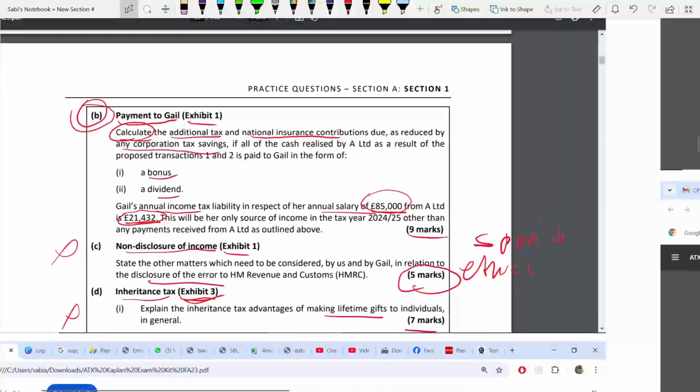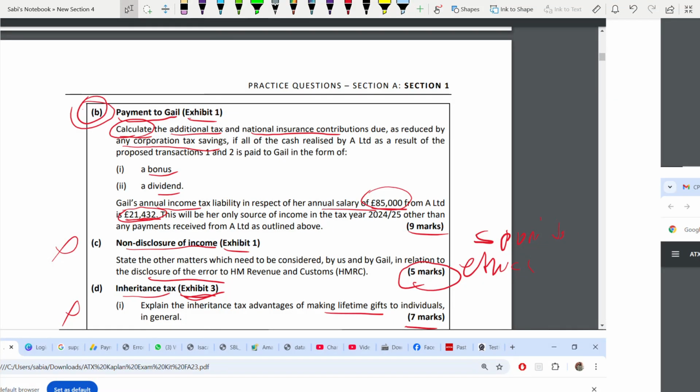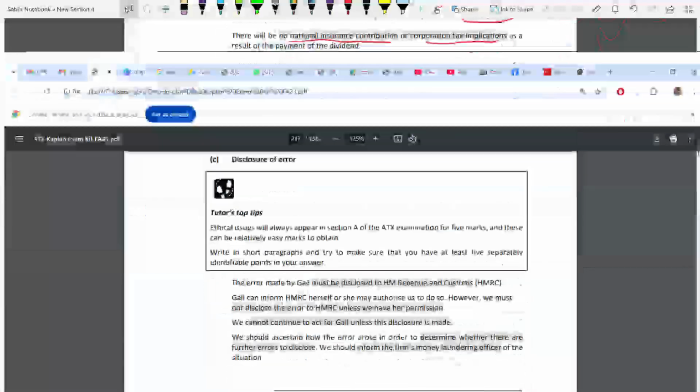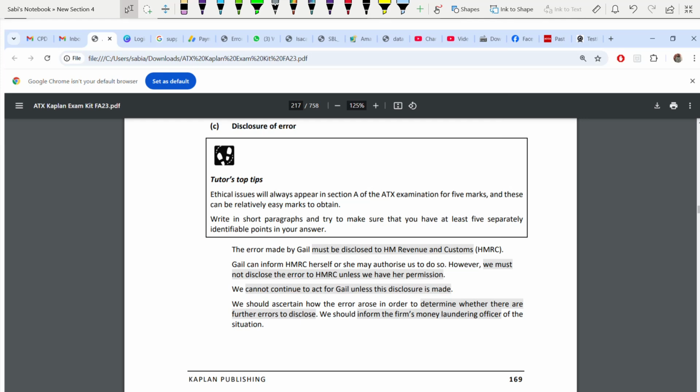C: state 5 points, non-disclosure of income. So C, disclosure of error. This is an ethical question. It always appears in Section A for 5 marks, and it's easy to get. Make sure you give at least 5 separate points and write in short paragraphs. Don't write too lengthy. One or two lines is enough. Sometimes 1 line, sometimes 2 lines. You might not need to extend more than 2 lines.